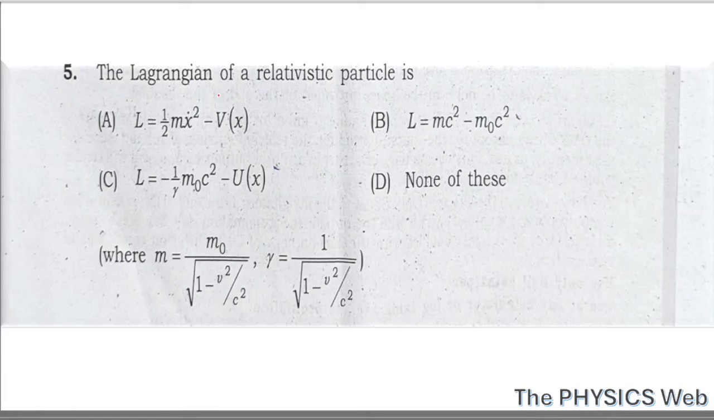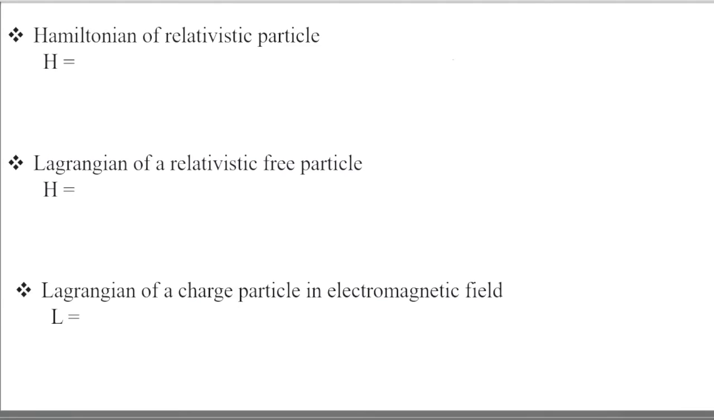5. The Lagrangian of a relativistic particle is. We know the Lagrangian of relativistic particle is given by L equals to minus m naught c square root under 1 minus v square by c square minus u of x. So your correct option is option C. Similarly, you should remember the Hamiltonian of a relativistic particle, and that is given by square root under p square c square plus m naught square c4 plus u of x.